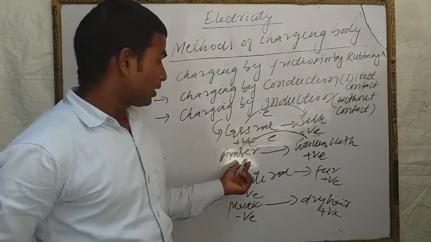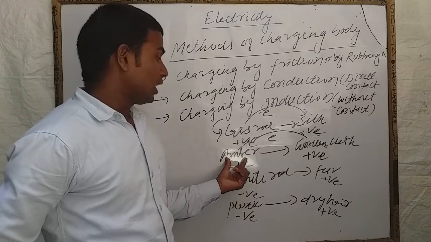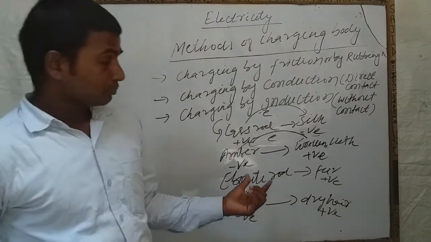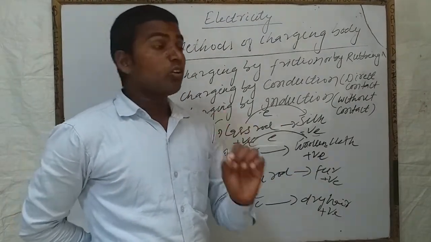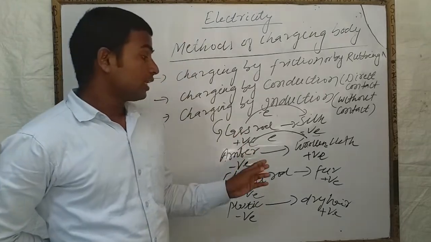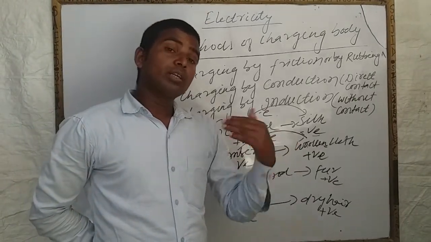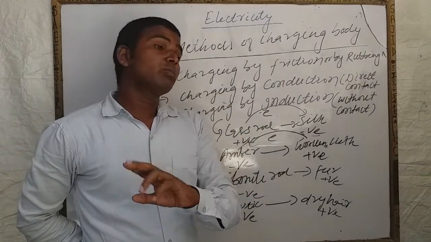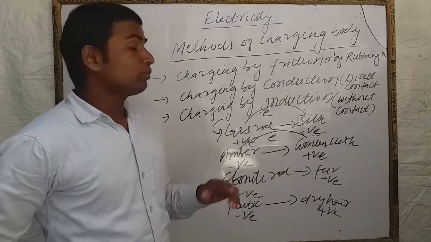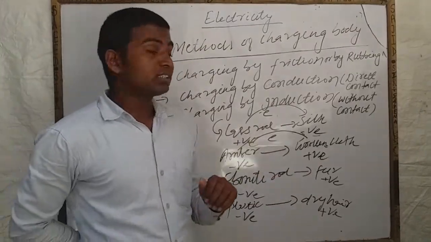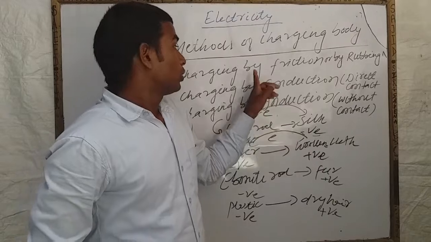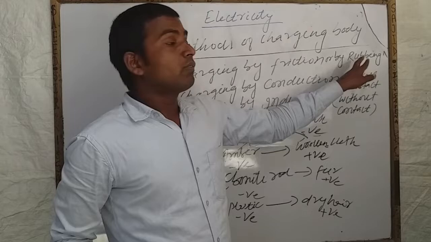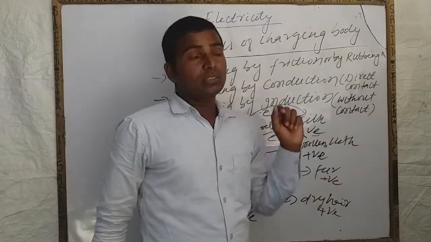In the same way, in amber, electrons are tightly held by the nucleus. The same is true for ebonite rod and plastic comb. If the electrons are strongly held by the nucleus, then those electrons do not transfer. The loosely held electrons are transferred from one body to another body, so one body acquires positive charge and another body acquires negative charge. You all have understood? So in the friction method, when one body is rubbed with another body, one body develops positive charge and another body develops negative charge.